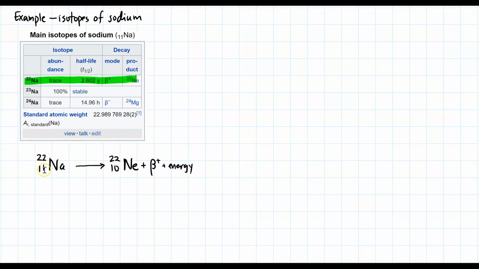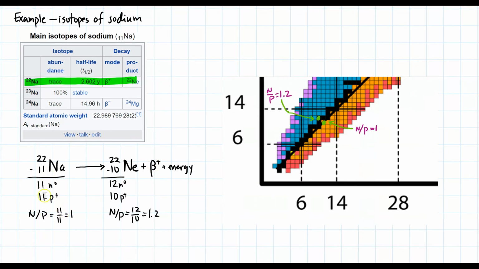So according to this table, sodium 22 decays to neon 22 by inverse beta decay. I now calculate the neutron to proton ratios. For sodium, I get 11 over 11, which is 1. For neon, I get 12 over 10, which is 1.2.